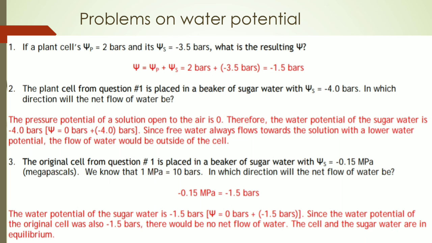We have to change it into bars. 1 megapascal is equal to 10 bars, so minus 0.15 megapascal is equal to 10 into minus 0.15, that is minus 1.5 bars. So here water potential is equal to solute potential, that is minus 1.5 bars.